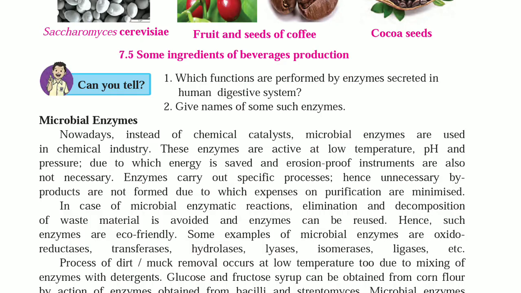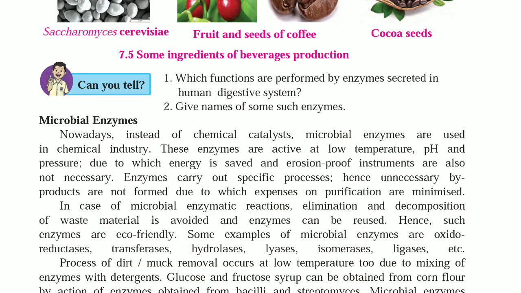Give the name of some such enzymes. The pepsin and renin secreted by the stomach, amylase, trypsin and lipase secreted by the pancreas and peptidase and other enzymes secreted by the intestinal glands in the small intestine are the enzymes which bring about the catalytic activity and help in the digestion.